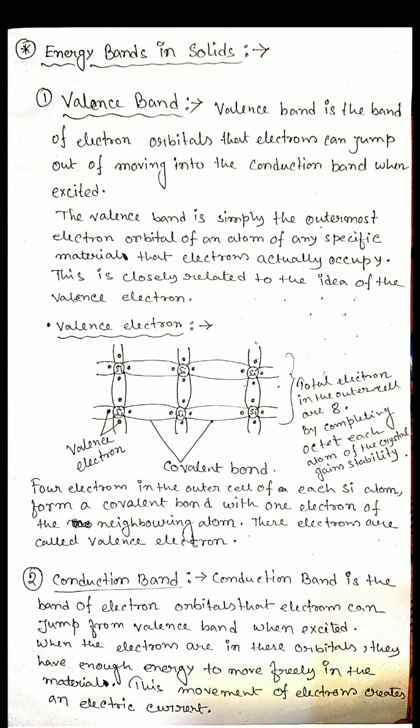So the conduction band has a higher energy level and the valence band has a lower energy level. When the electrons are in these orbitals, they have enough energy to move freely in the material. This movement of electrons creates an electric current. I hope it is clear.